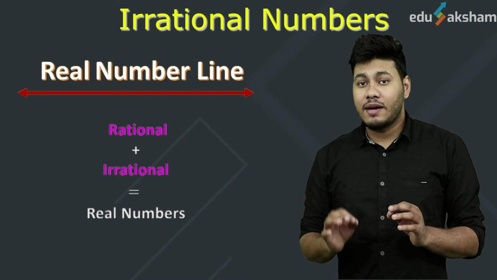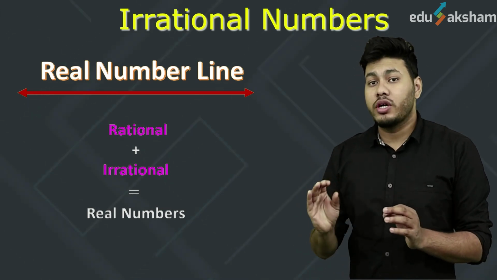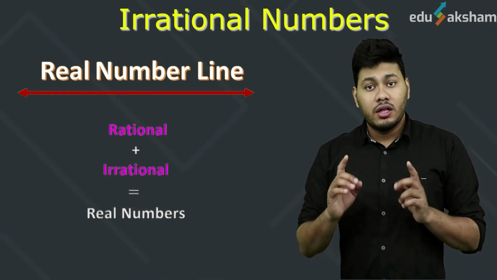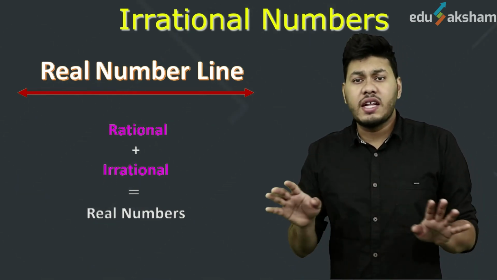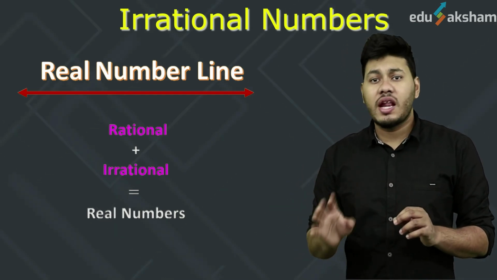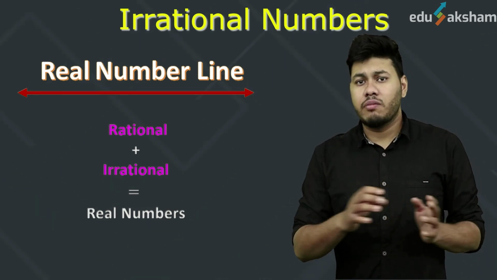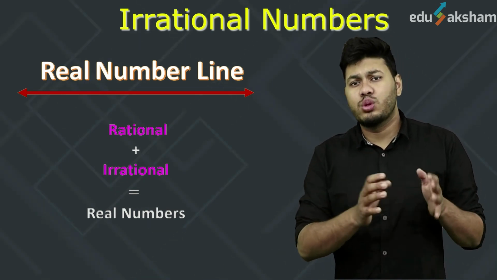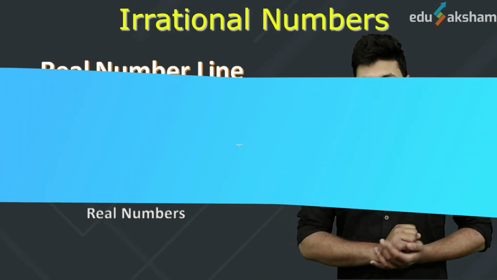So we will take the example of an irrational number, √2, and we will see how we can plot it on the number line. This method which we are going to discuss is not a method by which you can plot any number on the number line. This method only applies to the irrational number √2, or you can find other basic irrational numbers such as √3, √5, √6 and √7 using a similar approach. So let's get to it.